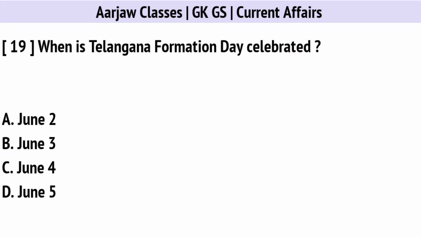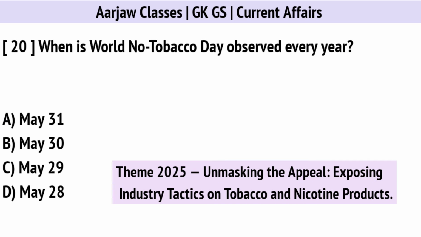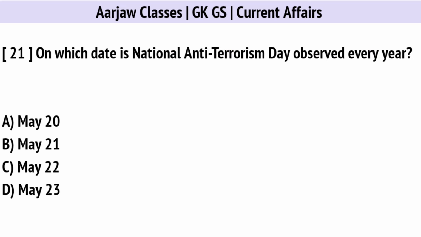When is Telangana Formation Day celebrated? Correct option is A. On 2nd June. When is World No Tobacco Day observed every year? Correct option is A. On 31st May. On which date is National Anti-Terrorism Day observed every year in India? Correct option is B. On 21st May.